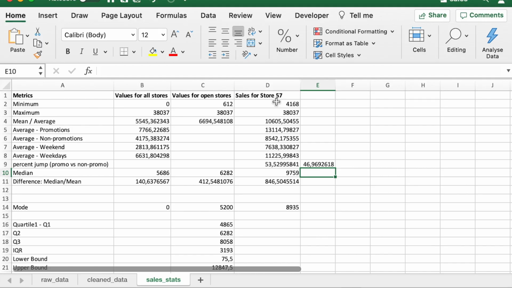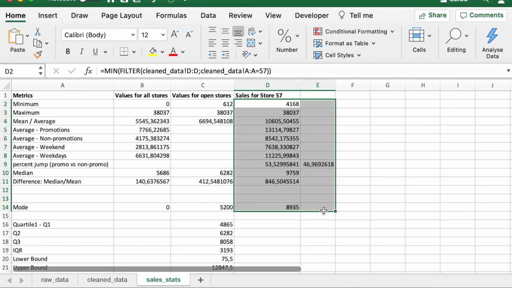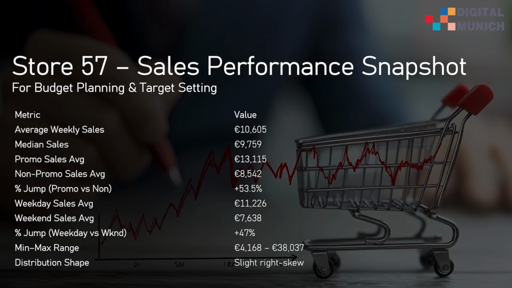Now these pieces of information, these numbers, can be translated into a report for our VP operations. So we can specify that a typical week for store 57 looks like the following. We have our store 57 sales performance snapshot, and the different metrics can be presented: the weekly average sales is 10,600, the median sales is 9,700. Here is the promotional sales average versus non-promotional sales average. The percentage jump that we are getting is 53%.